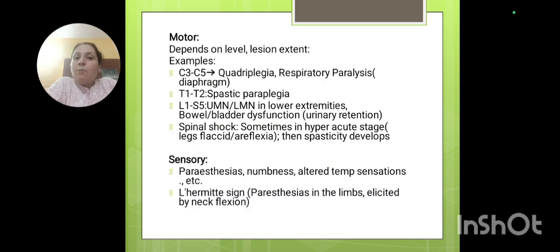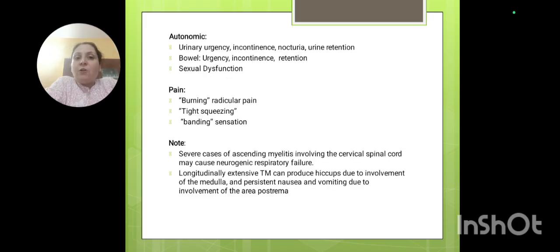There will be certain kinds of motor, sensory, autonomic and pain features. Motor, depending upon which level has been involved, whether it is quadriplegic or paraplegic, whether it will be UMN, LMN or spinal shock. Paresthesia will be there or Lhermitte's sign will be positive. Autonomic urgency and incontinence will be there, as well as pain, burning, band-like sensation or tight squeezing sensation.